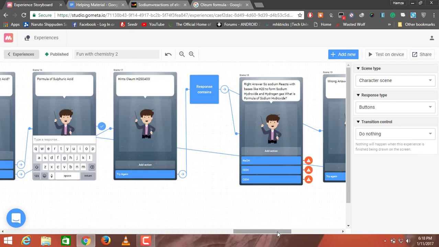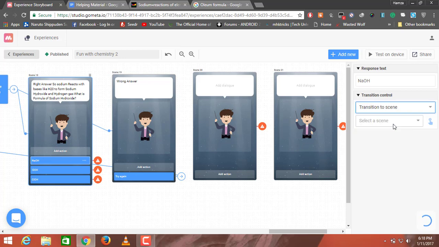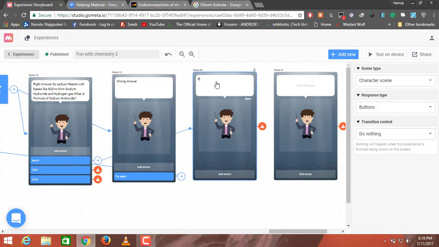For the right answer, I'm going to click on this. This is the right answer, sodium NaOH. Now transition it to scene number 20. That will end the experience. Right answer. This lecture is over. Goodbye.